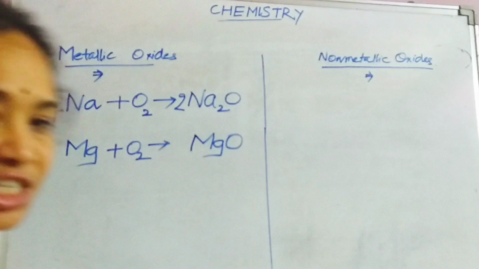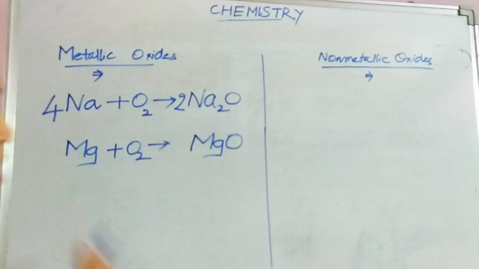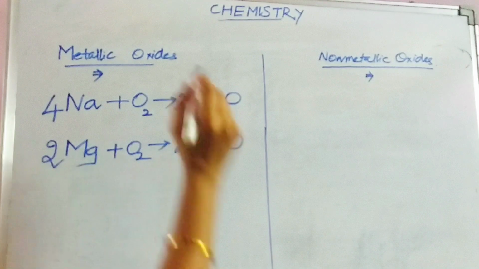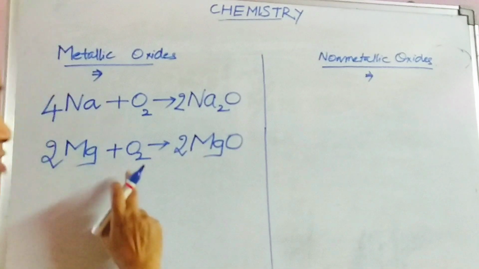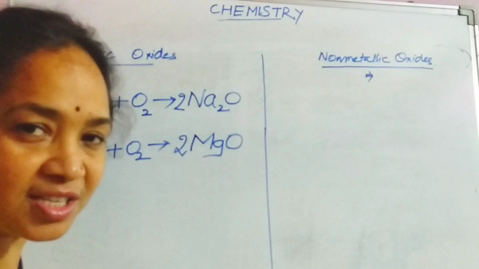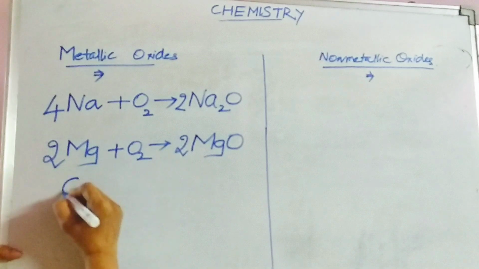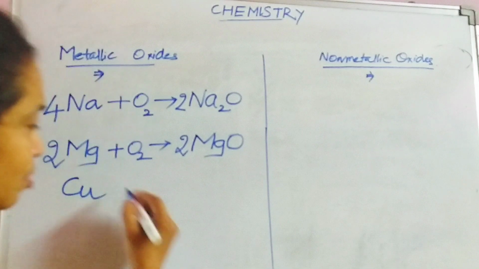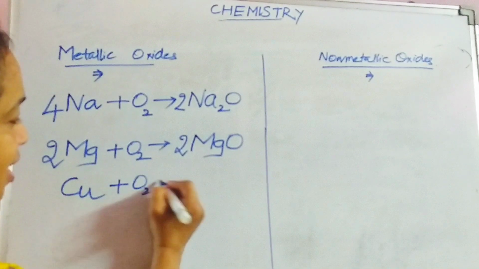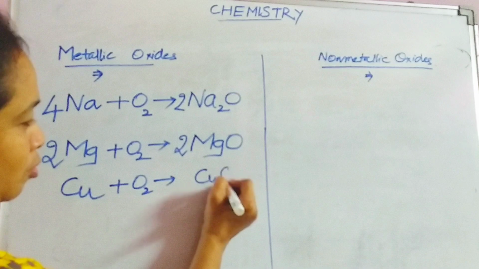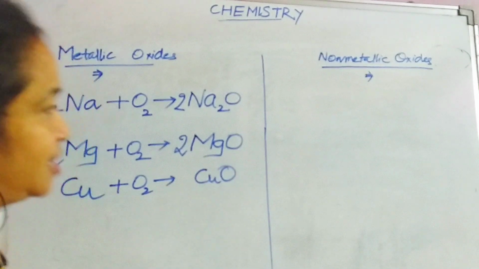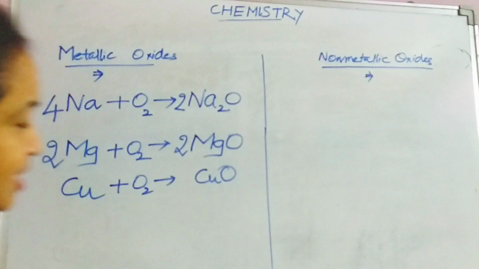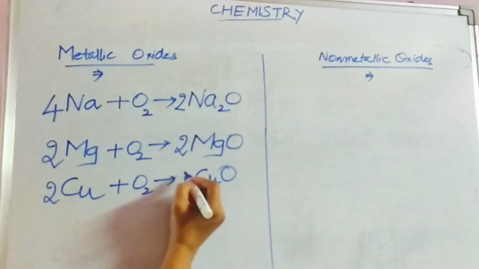The formula of magnesium oxide is MgO. Now this is also unbalanced, so I'll be arranging 2 here and 2 here. Magnesium reacts with oxygen to form magnesium oxide. And then again I'll be taking another metal, namely copper. The symbol of copper is Cu. Cu plus O2 gives rise to CuO, cupric oxide, which is black in color. Here magnesium oxide is white and cupric oxide is black in color. Here also I'll be arranging like that.